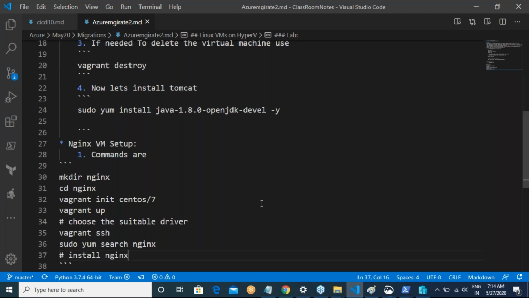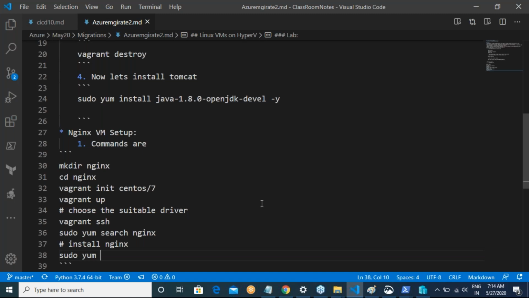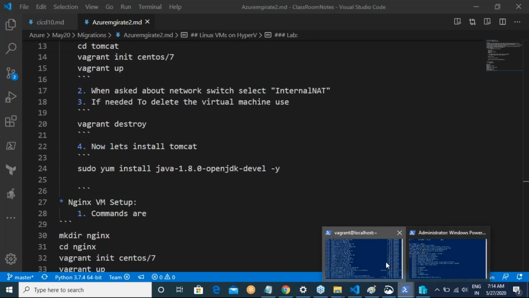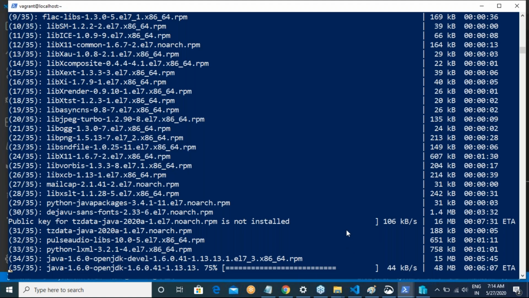For installing nginx, the command as per my knowledge is sudo yum install nginx itself. That's it. So this is what you need to do, but these commands take time, and that's the only problem, right?